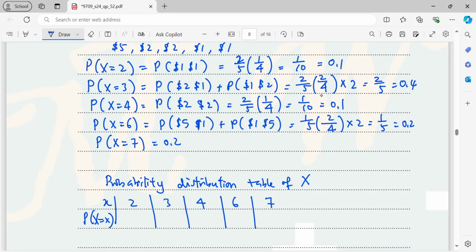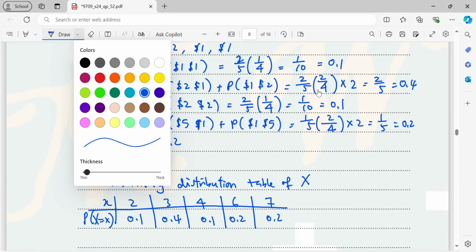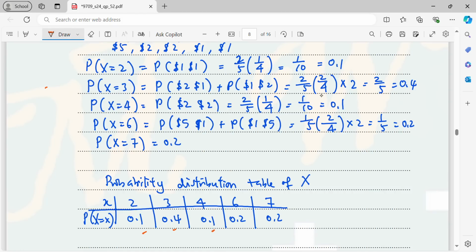So the probabilities will be 0.1, 0.4, then 0.1, 0.2, and 0.2. Now, how to check whether this table is correct or not? You just add up all these probabilities. Make sure it is 1. Okay, so done for this question.